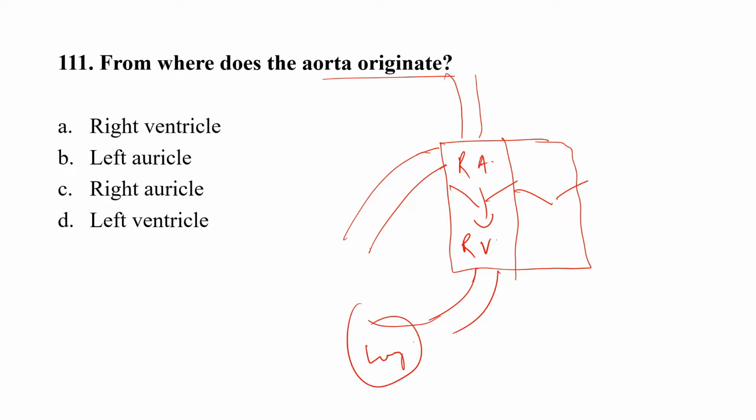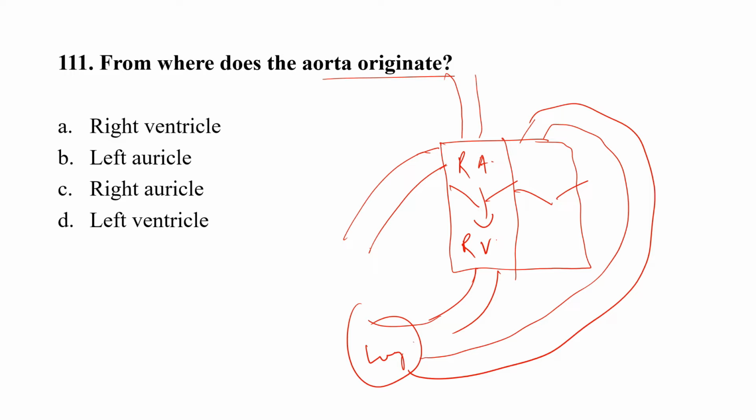From the lungs the blood goes to the left atrium through the pulmonary veins, and from here the blood goes to the left ventricle, and from the left ventricle the blood goes to the aorta. So the correct answer here is option D, that is left ventricle. Aorta originates from the left ventricle.